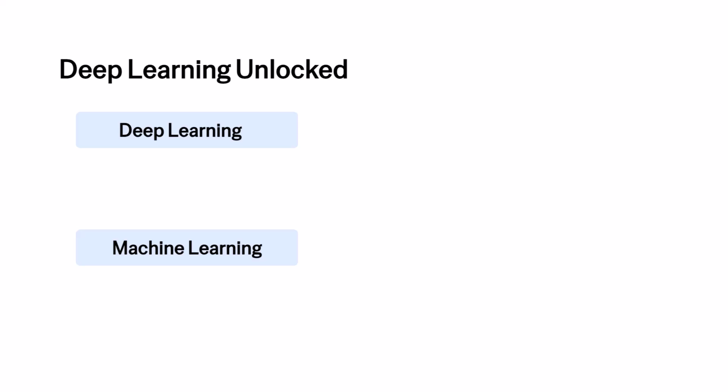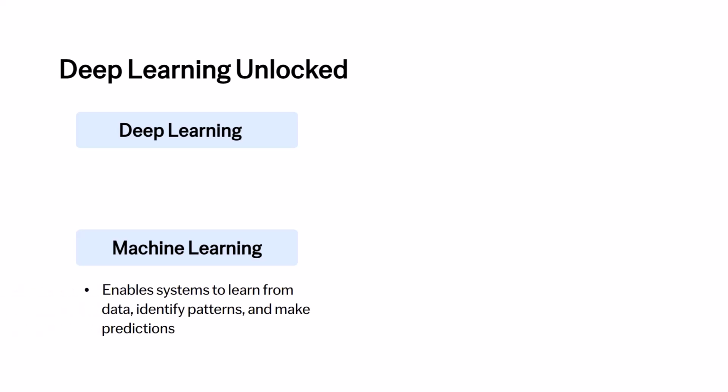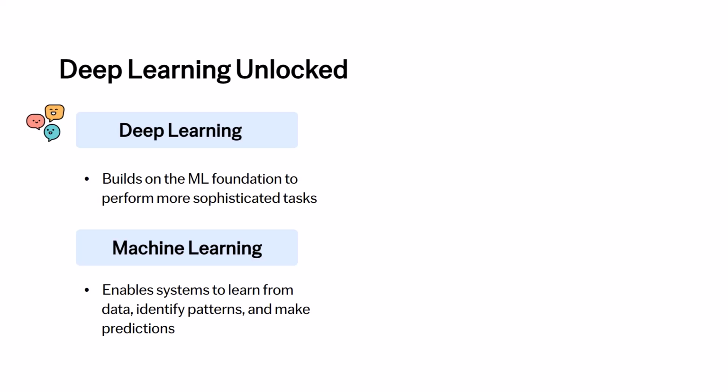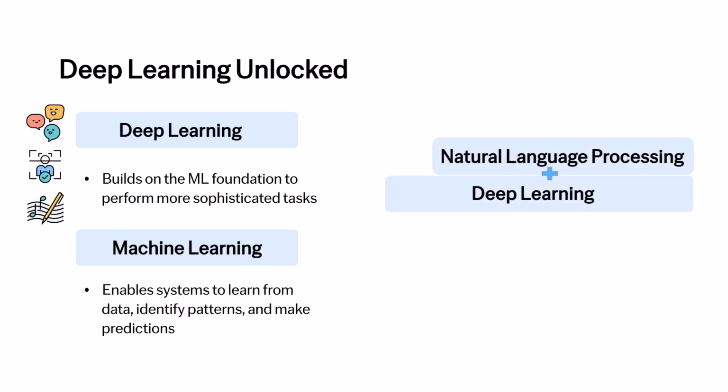In this video, we examined how deep learning represents the next level of advancement in comparison to machine learning. While machine learning involves systems learning from data to identify patterns and making predictions, deep learning builds upon this foundation, enabling more sophisticated tasks like understanding language, recognizing faces, and even composing music. As the driving force behind modern natural language processing, deep learning facilitates innovations like real-time language translation, intelligent chatbots, and realistic AI-driven conversations. It is the technology that transforms AI from merely functional to genuinely revolutionary.